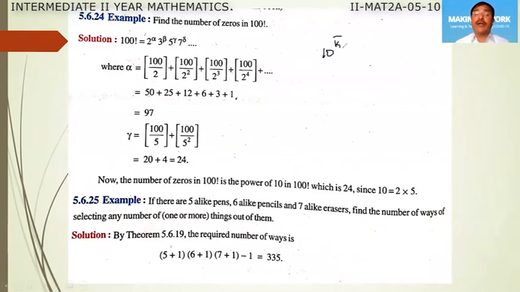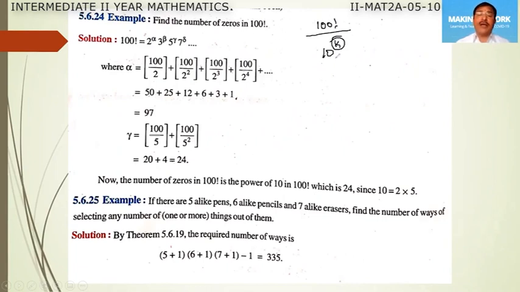If we divide 100 factorial by 10 power k, this value k represents the number of zeros in 100 factorial.